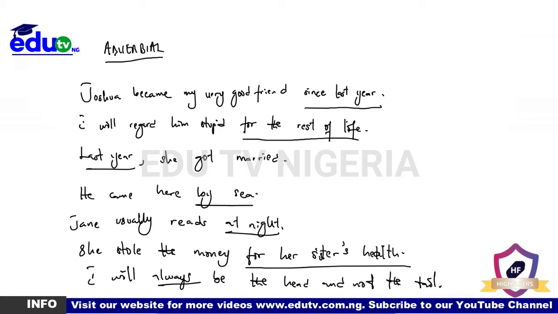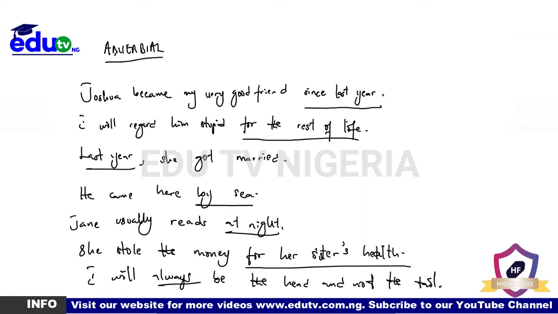So, looking at all of these that have been underlined, Joshua became my very good friend since last year. So since last year is an adverbial element. I will regard him stupid for the rest of life. For the rest of life is the adverbial element. Last year she got married, so last year is the adverbial element there. It came here by sea. By sea is the adverbial element. Jane usually reads at night. At night, the adverbial element. She stole the money for her sister's health. For her sister's health is the adverbial element. I will always be the head and not the tail. Always is the adverbial element.